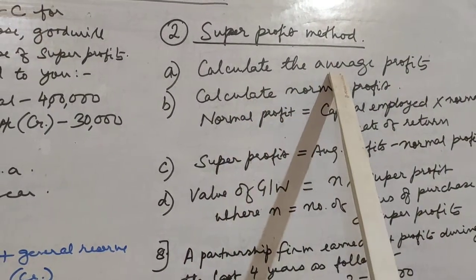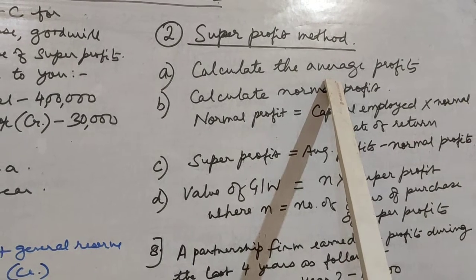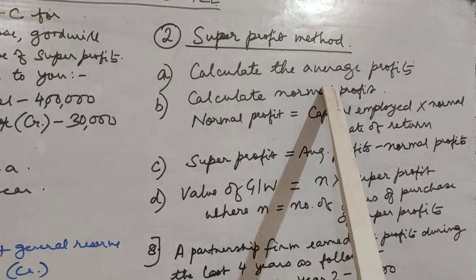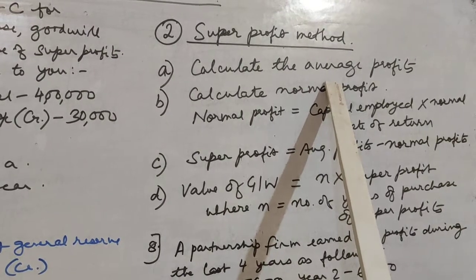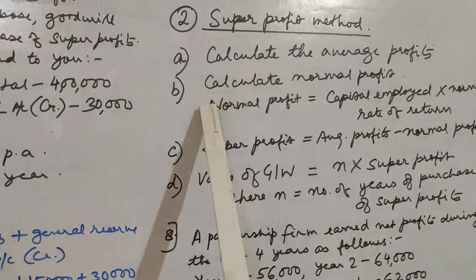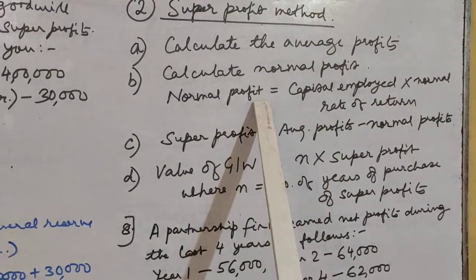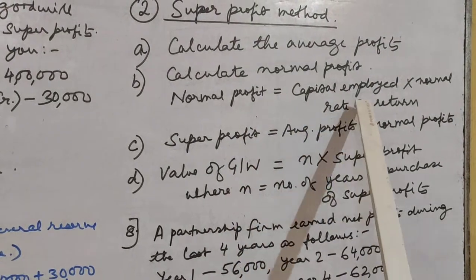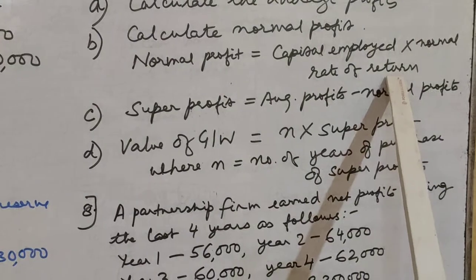When we calculate the average profits, we will not take the abnormal losses, rather we will add them to the profit of that year, and we will eliminate the abnormal gains by deducting them from the profits of that year. Then we will calculate normal profit. Normal profit is equal to average capital employed into normal rate of return.